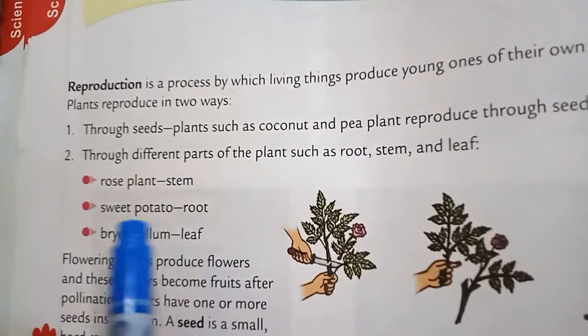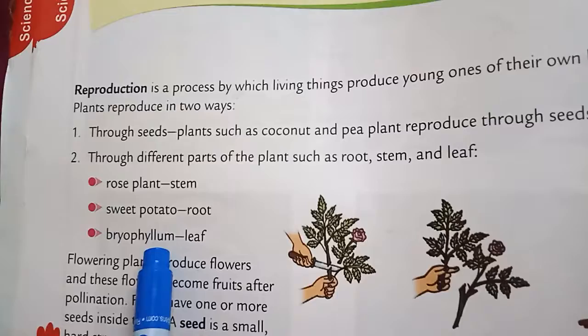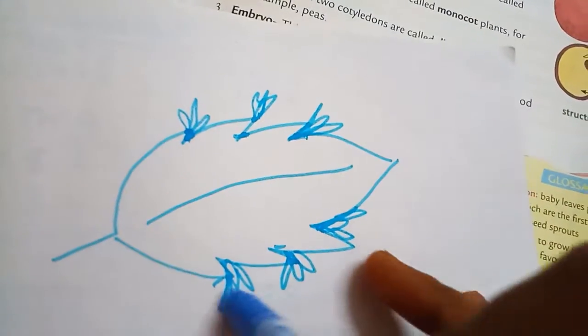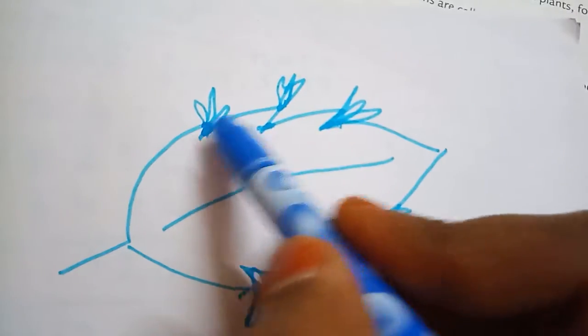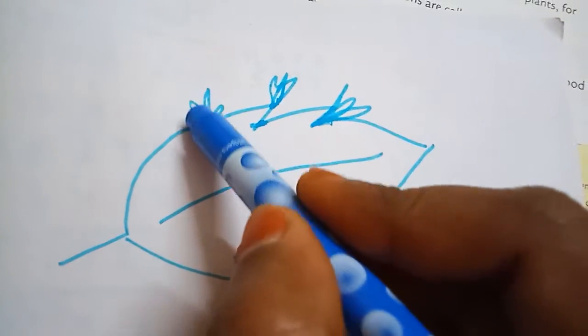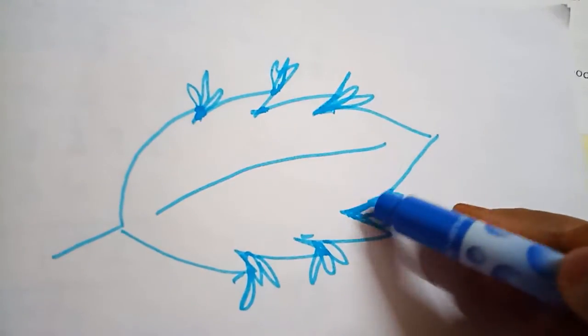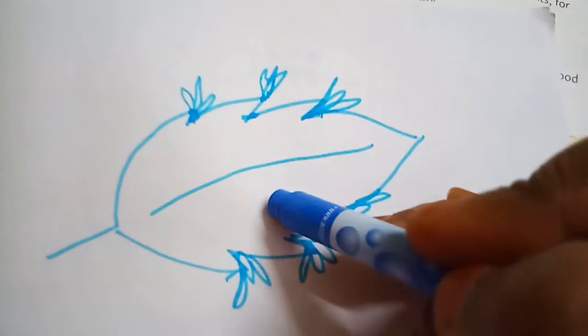Next one is bryophyllum. Bryophyllum is a plant in which the leaves can reproduce. The leaves can directly reproduce. Let us learn how. So see here, this is the bryophyllum leaf shape. How will the bryophyllum leaf reproduce? See here, when we plant this leaf inside the soil, at these edges, you can see the edges, no? In these edge places, again a small plant will come outside. After every edge, small plants will come outside. So this plant is reproducing through the leaf. The example is bryophyllum.